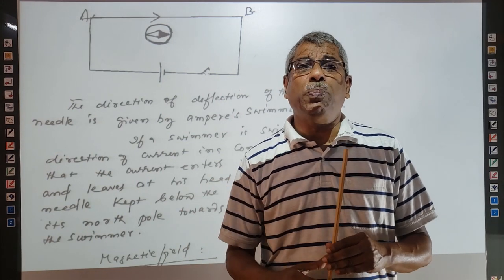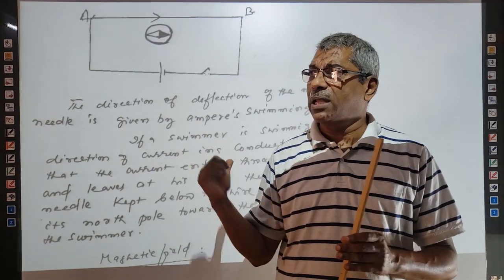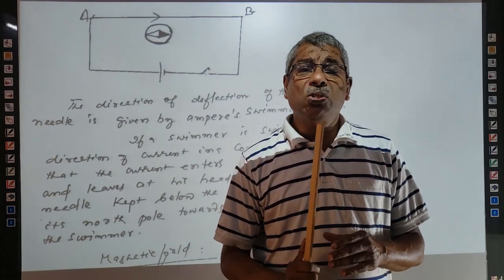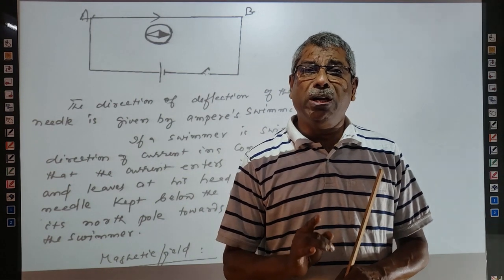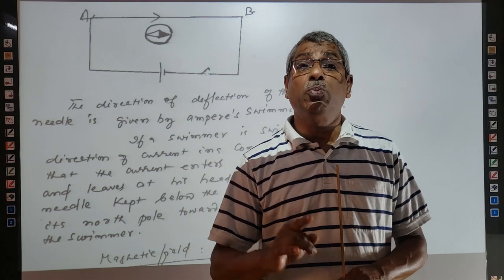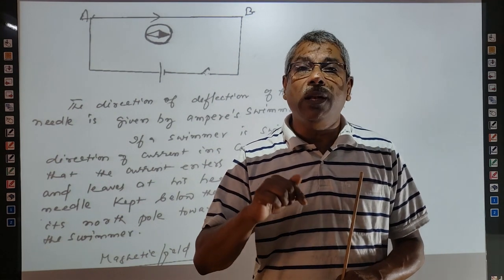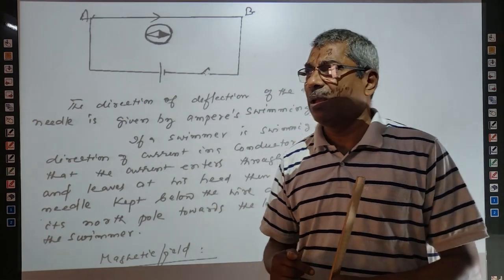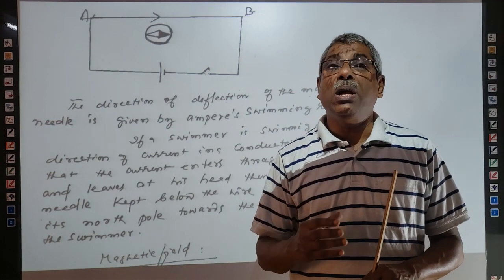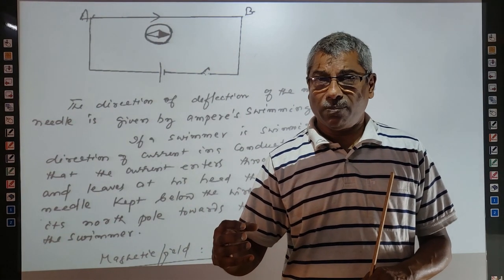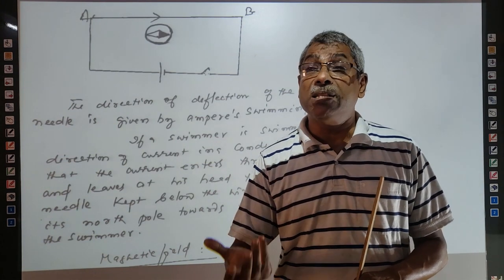Because we have already studied this in class 10th, it is not described by a diagram. These experiments show that when electric current flows through a conductor, a magnetic field is produced, which means magnetic field lines are created around the conductor. Just as in an electric field we have seen that electric field lines are present, in a magnetic field, magnetic field lines are present.